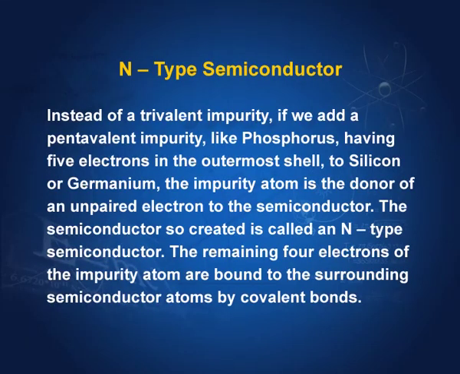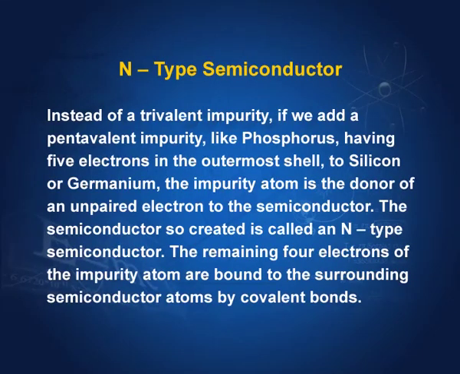So, there is 1 which is free. Therefore, phosphorus donates 1 electron to the semiconductor. Donor is DONOR. So, N, because of this N, the semiconductor so created is called an N type semiconductor, that is, 1 electron is donated.